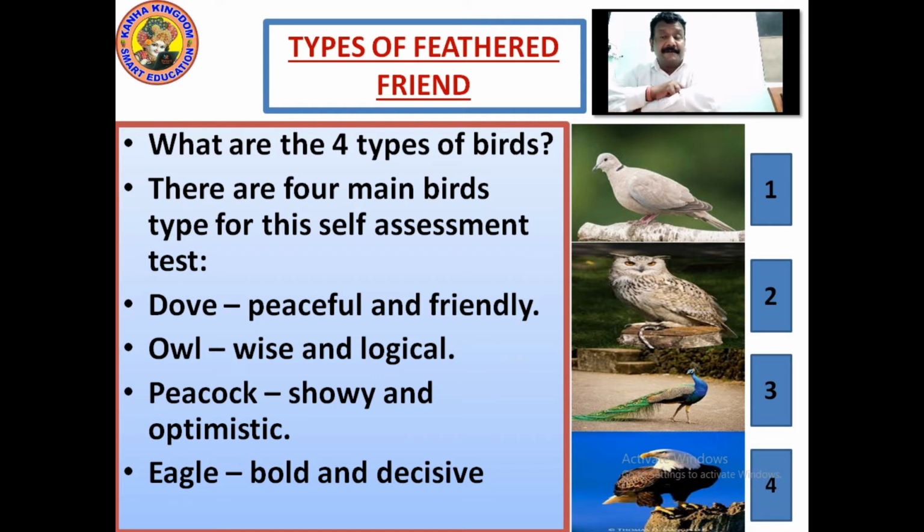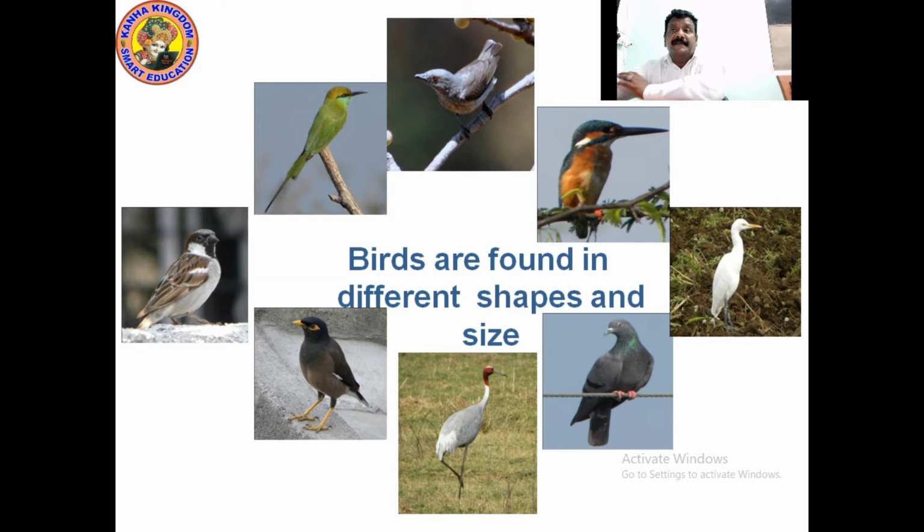Right? Please write this down. Feather. Now you can see in this pic, there are many types of birds. The regular birds which you can always see in India especially, we call them by different names, right? You can see just for your observation that these are the birds.